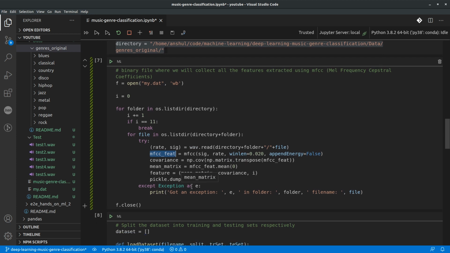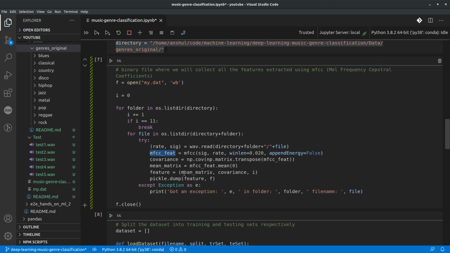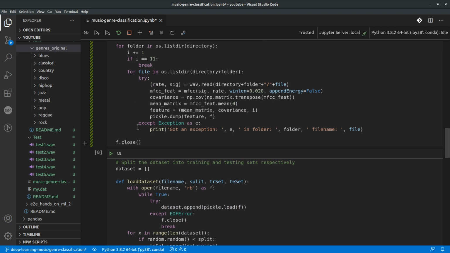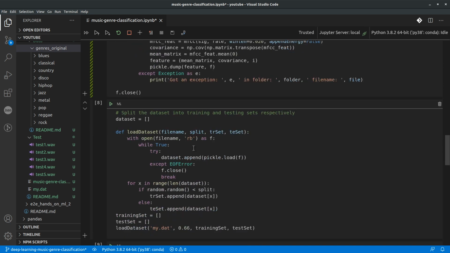And then once we have the features identified, for each file we are dumping the specific features into the MyDat data file. Now after this entire loop gets executed, what we'll have in the MyDat file is a collection of all the features of all the different files, irrespective of the genre.